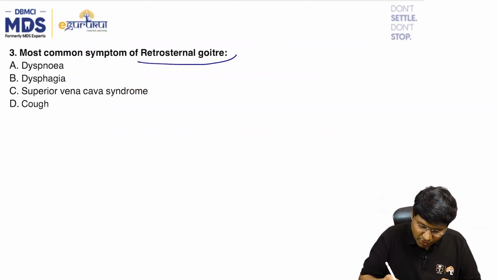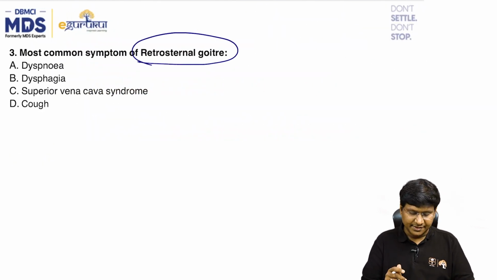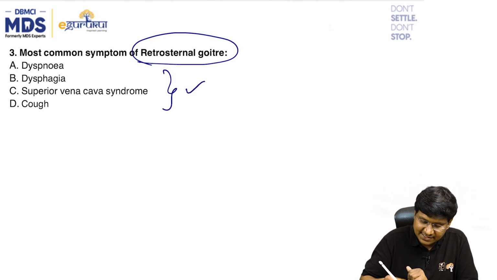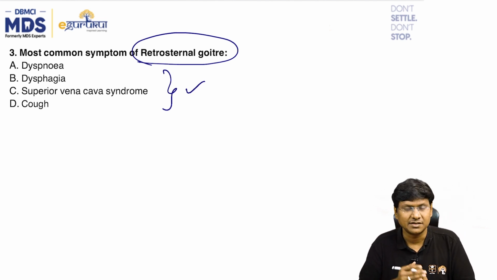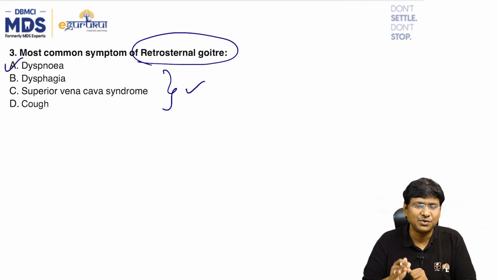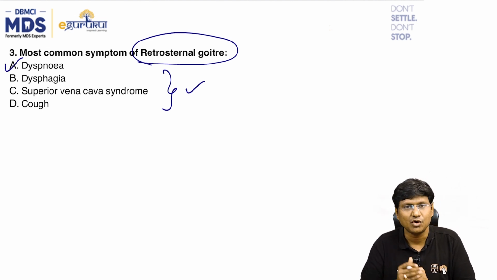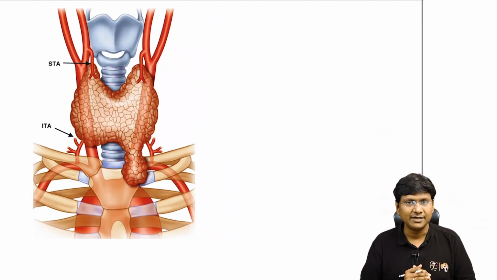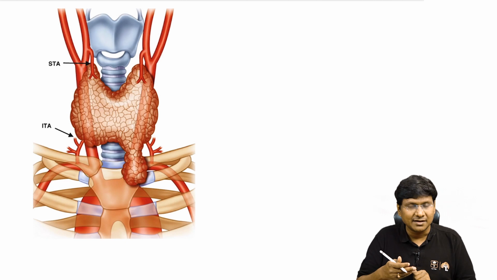Most common symptom of the retrosternal goiter: dyspnea, dysphagia, SVC syndrome, or cough? In retrosternal goiter you can have all these clinical features, but the most common is dyspnea. Let me explain why.